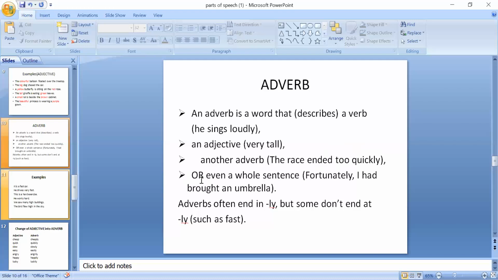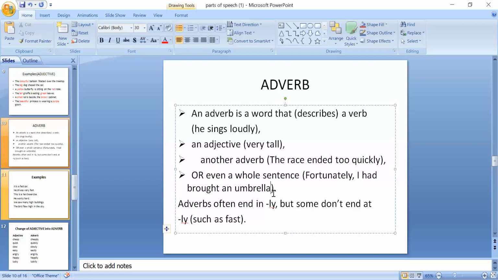Okay, fourth rule. An adverb can even describe a whole sentence. Fortunately or luckily, I had brought an umbrella because it was raining. ठीक है? Luckily, I had brought, or fortunately, you can say fortunately, or you can say luckily, I had brought an umbrella. So it is also describing a complete sentence. ठीक है? पूरे sentence को describe कर रहा है. Clear?